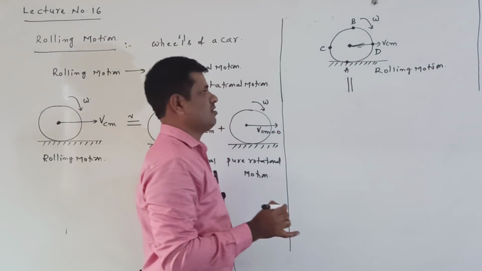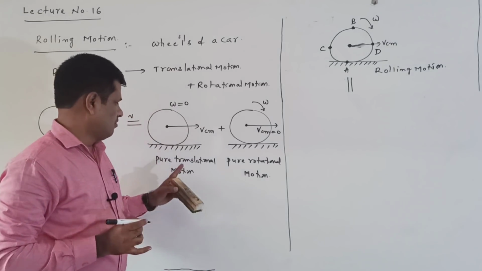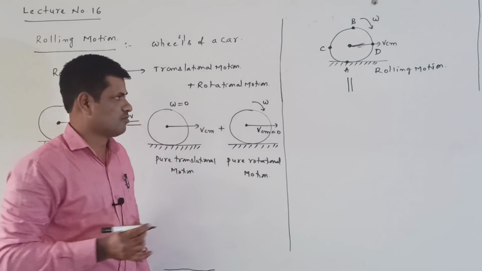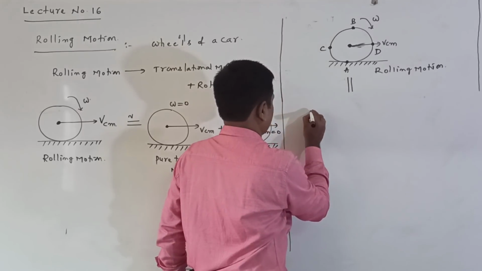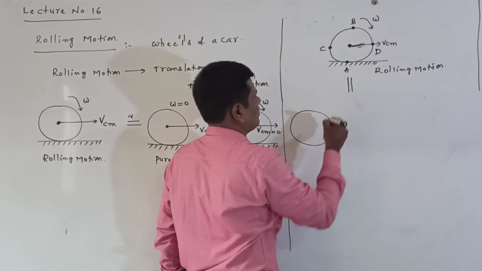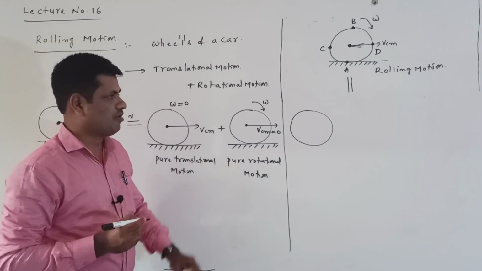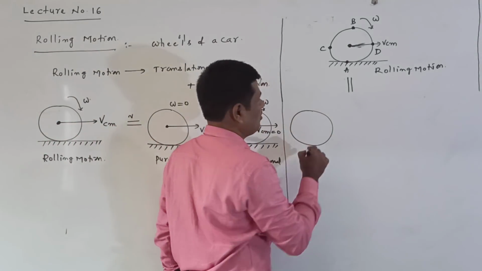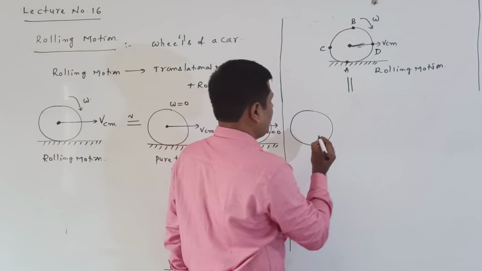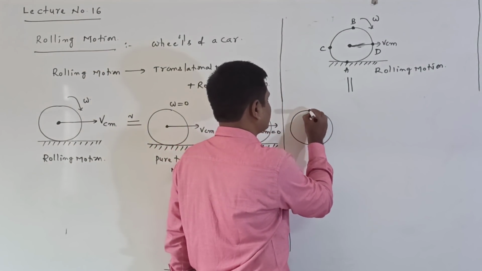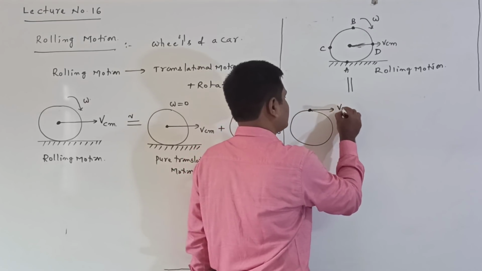It is a combination of pure translational motion and pure rotational motion. I am drawing diagrams here. Rolling motion is a combination of pure translational motion and pure rotational motion. First I am drawing the pure translational motion. Every particle has the same velocity VCM.